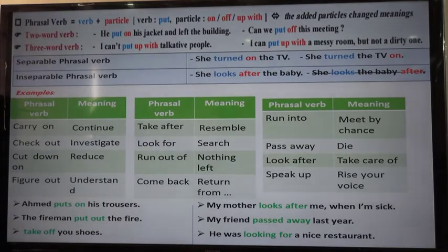So also we have here separable phrasal verbs like she turned on the TV, she turned the TV on, and inseparable like she looks after the baby, and we don't say she looks the baby after. Examples of other phrasal verbs like carry on, continue, and others with their meanings, and some examples like Ahmed puts on his trousers, the fireman puts out the fire, and other examples.